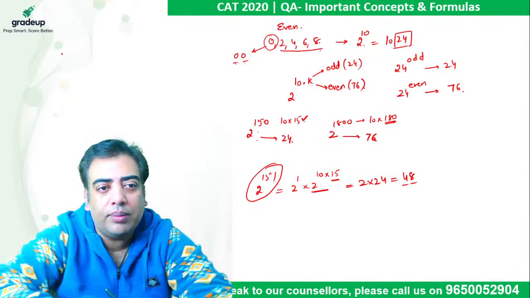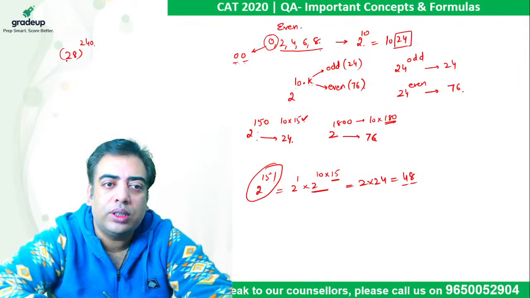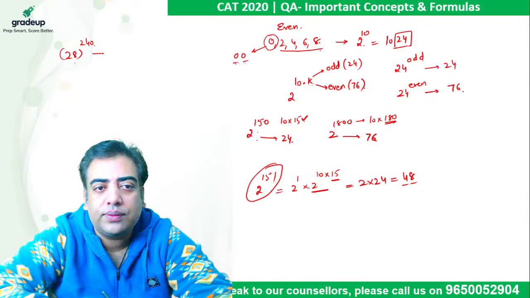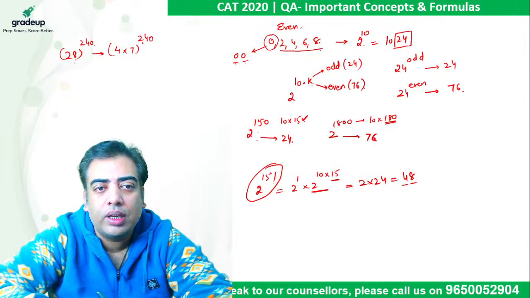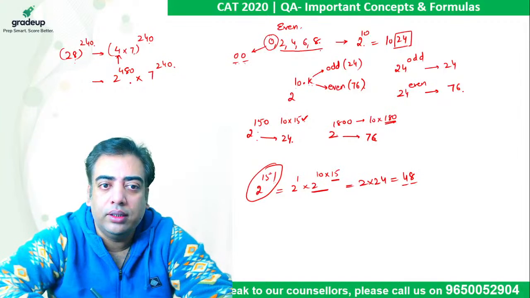Now if we come across a number like 28 raised to power 240 and we have to find the last two digits of this. In this case, first of all, this 28 shall be written as 4 into 7 raised to power 240. And 4 is 2 square, so convert it to the power of 2. So 2 square raised to power 240 is 2 raised to power 480 multiplied by 7 raised to power 240.